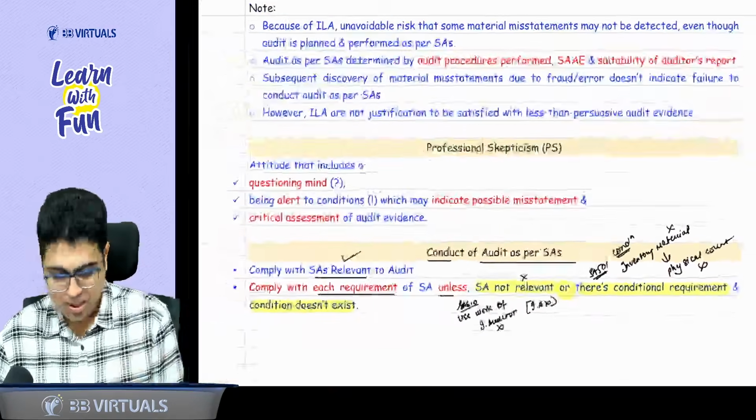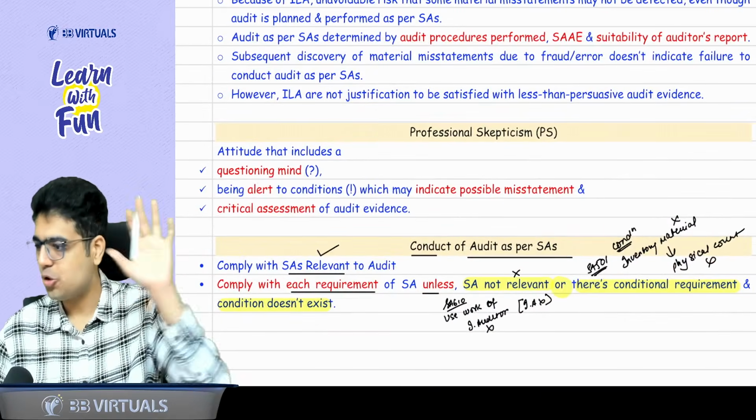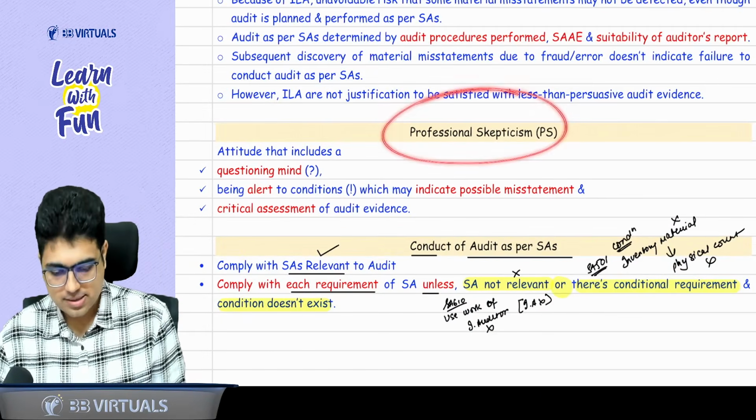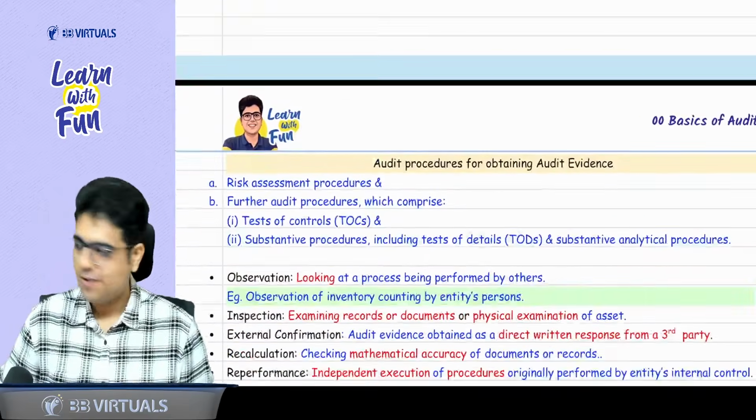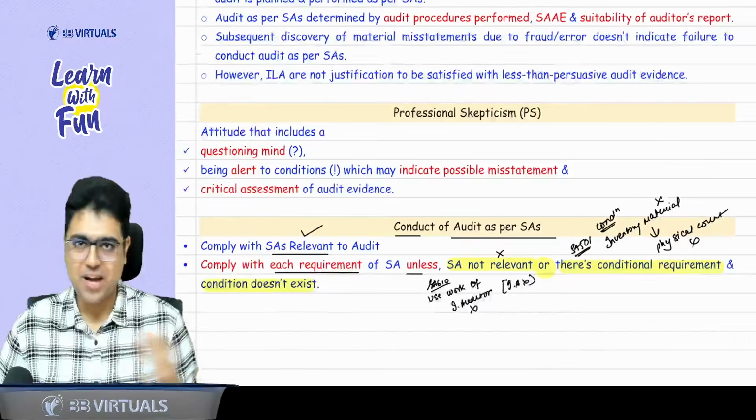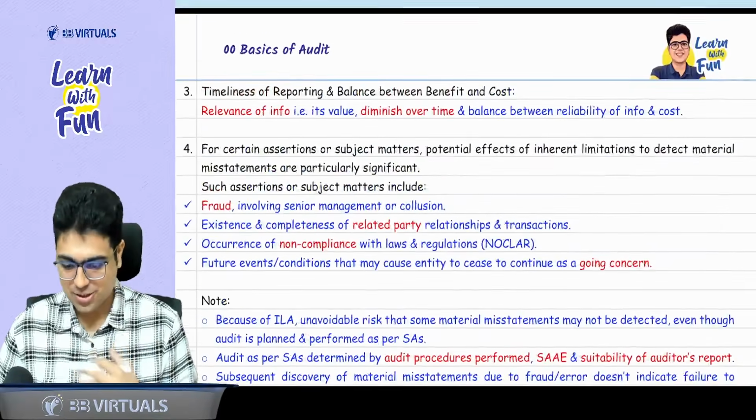Very good. Now, I think we are just left with two more concepts: professional skepticism, and apart from professional skepticism, the procedures. With this session will be completed. Are you people there with me? Yes, sir, we are there with you.